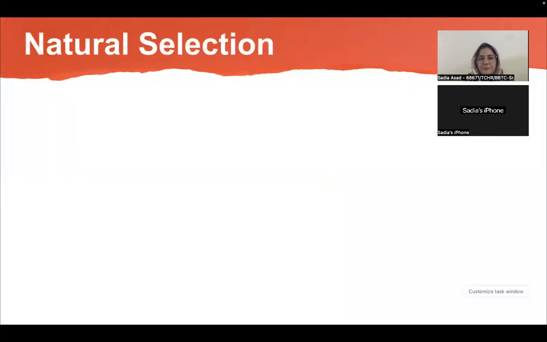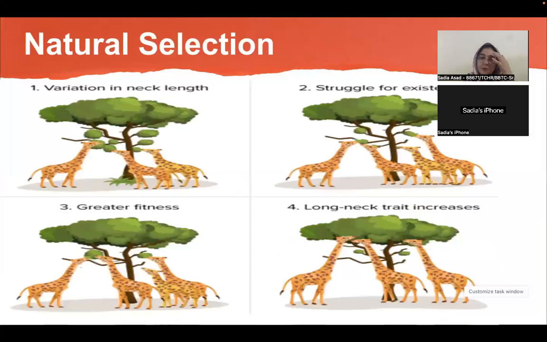Then as we have discussed natural selection, this is one of the very famous examples from Darwin's work, in which he stated that there was a group of giraffes, and the variation was in their neck size.